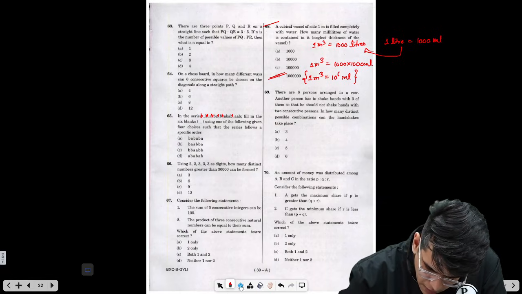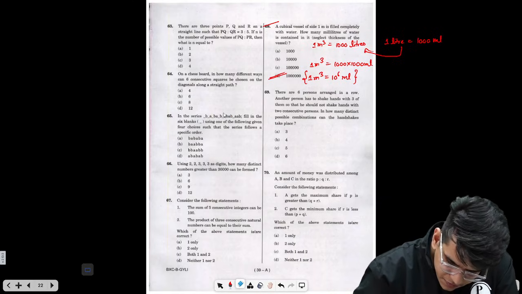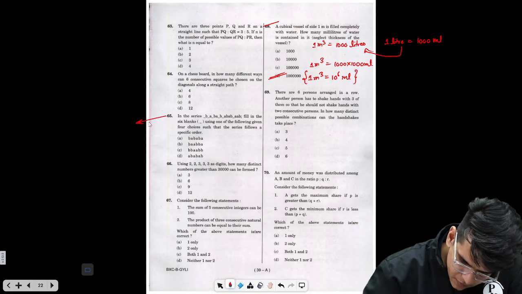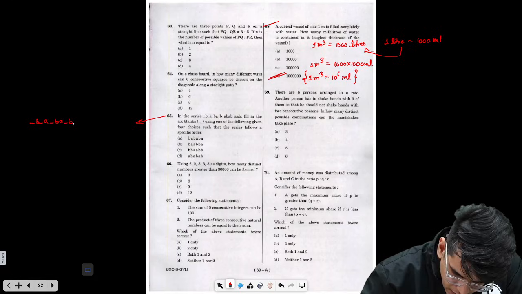So there is no pattern, right? Let's try something else. Let me write it here.